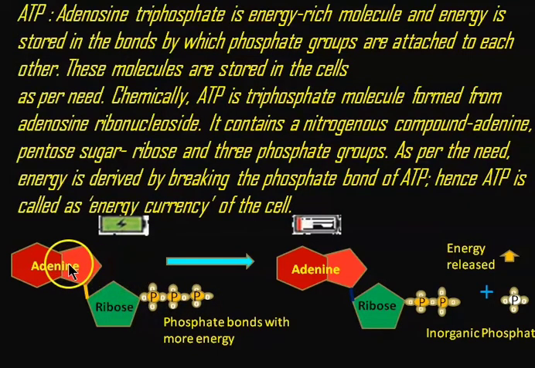So this is an energy-rich molecule. Whenever the cell needs energy, one phosphate group is detached from the remaining part of the ATP molecule, and energy is released. That energy is utilized for different cell activity.